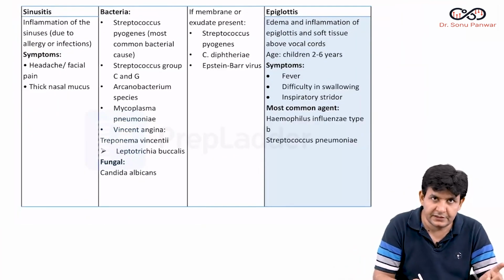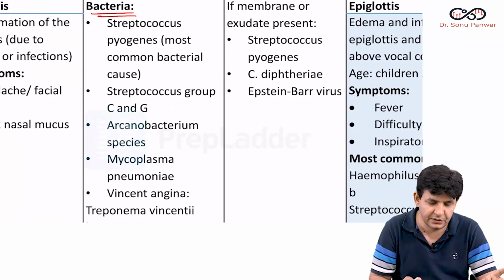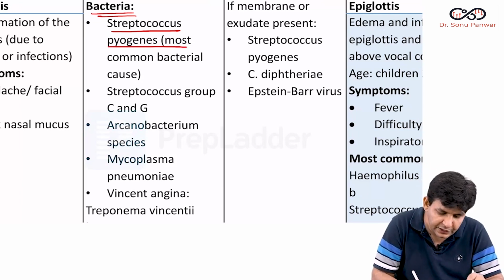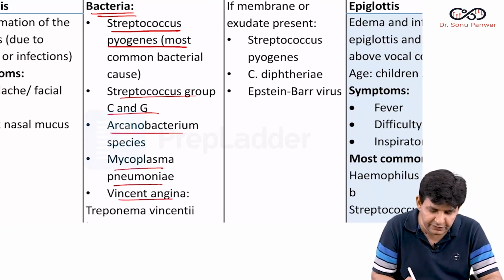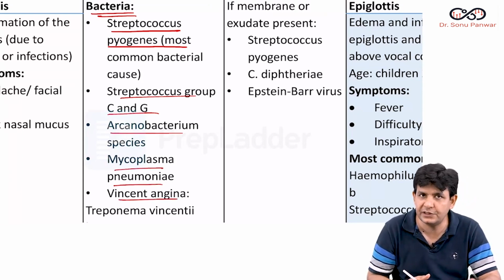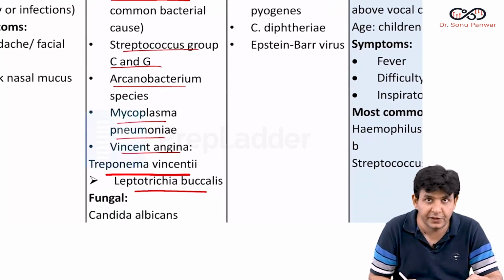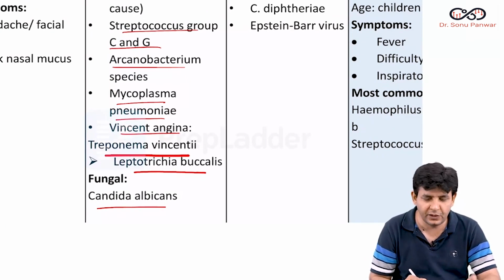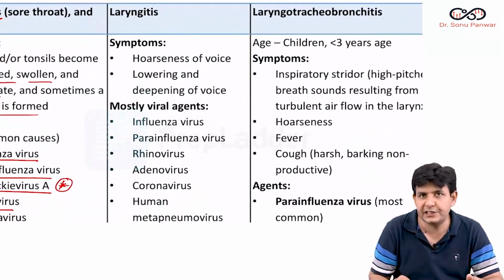This list is continued from above, of which organisms cause pharyngitis. Obviously the most important one is bacteria, Streptococcus pyogenes. Then you have Streptococcus group C and G, Arcanobacterium less known, Mycoplasma pneumoniae, Vincent angina, they all associate with pharyngitis. Along with them are Treponema vincentii, Leptotrichia buccalis, and even the fungus Candida albicans. They all associate with what? Pharyngitis.